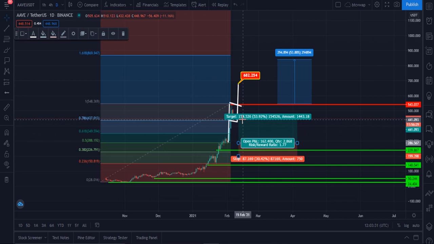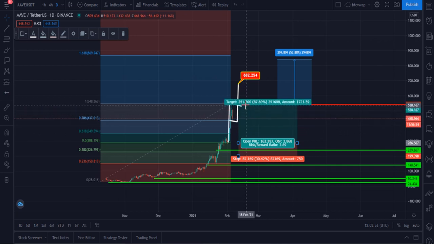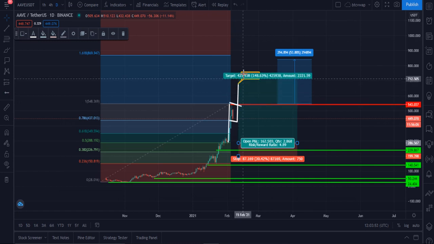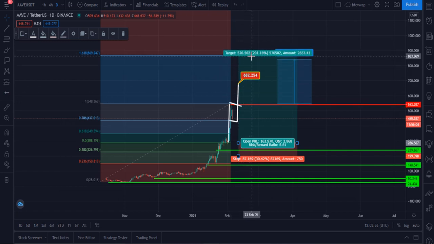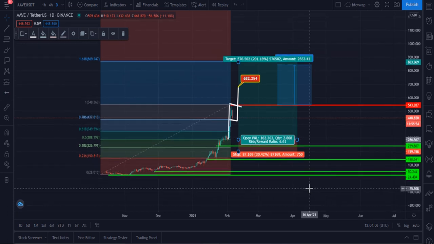After that, definitely it is going to hit this level and give you a 3% profit, and after that it is definitely going to hit this level, which will give you 90% profit. Here you can see the risk is just 30%, and your reward will be very, very high, at 90%. And after that it is going to hit this level and give you 200%. This is the immediate short-term target for the Aave token for me.